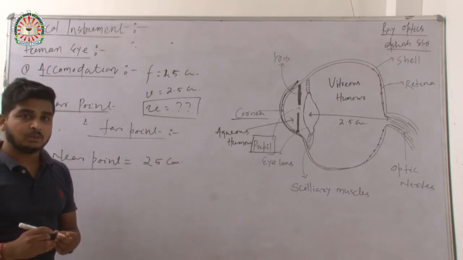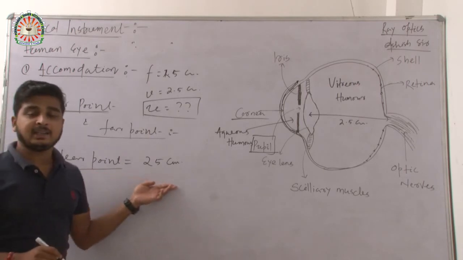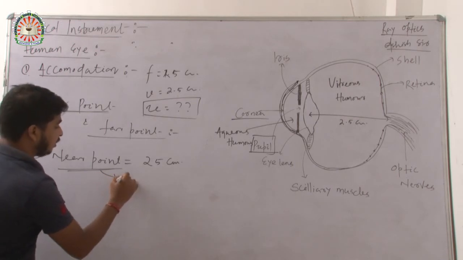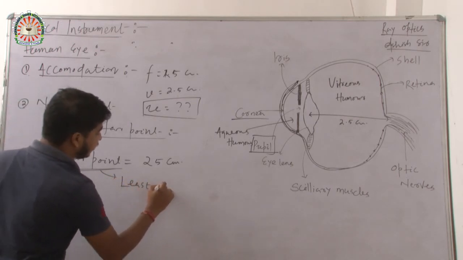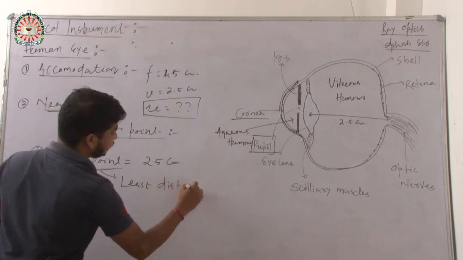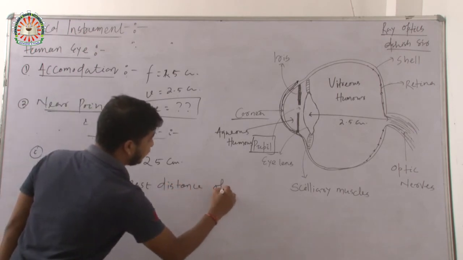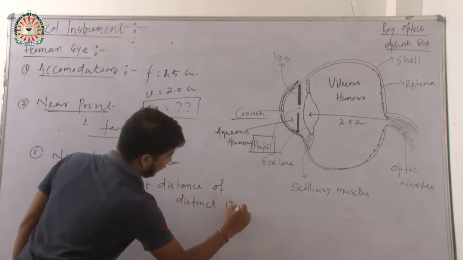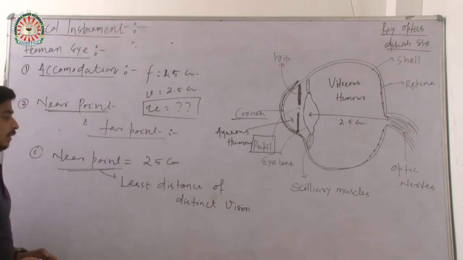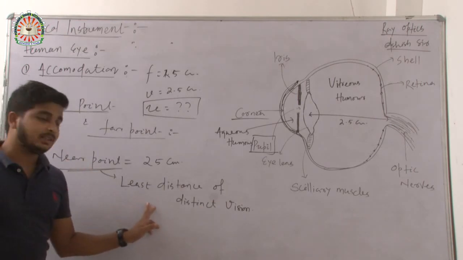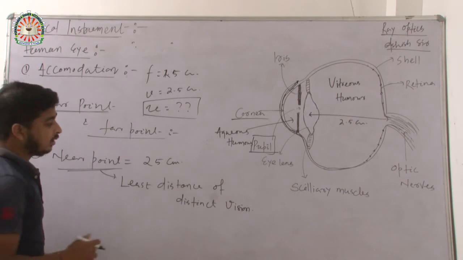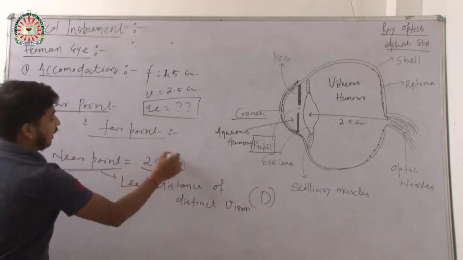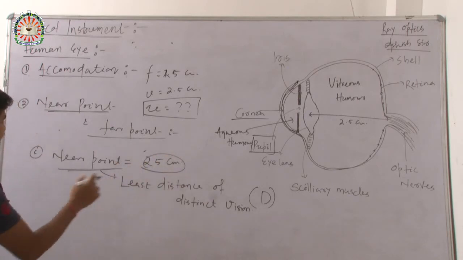Remember that for a healthy human, the near point of the eye is 25 centimeter, and this near point is also known as the least distance of distinct vision, denoted by the symbol capital D. So D is 25 centimeter.